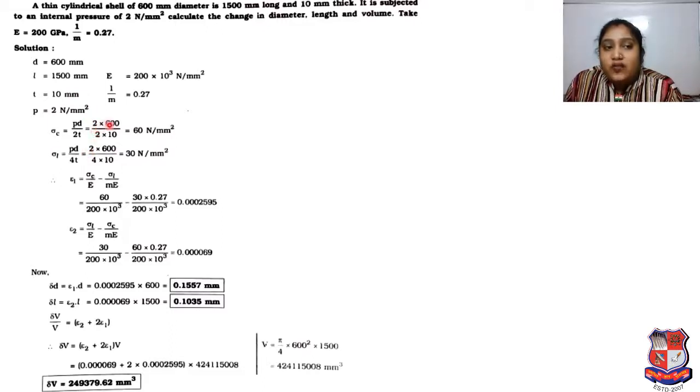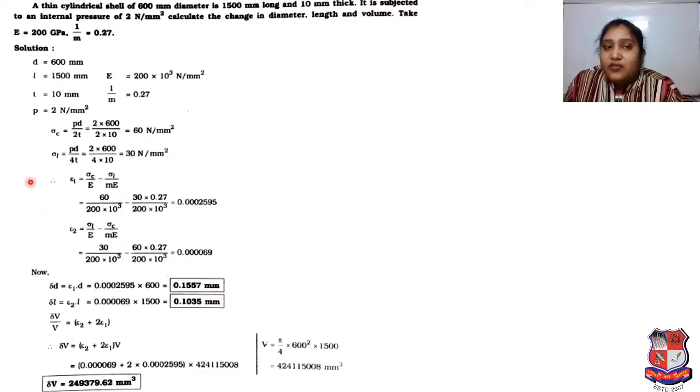We will put all the values of P 2, D 600, T thickness 10, and we will get stress C is equal to 60 Newton per mm square, and sigma L is equal to PD upon 4T. Putting the values of P, D and thickness T, by solving that we will get stress L is equal to 30 Newton per mm square.